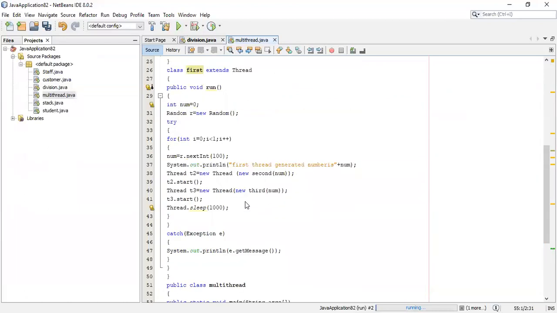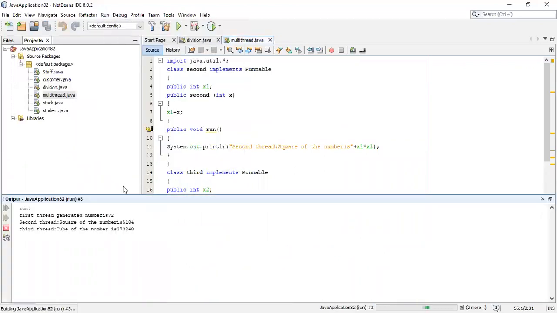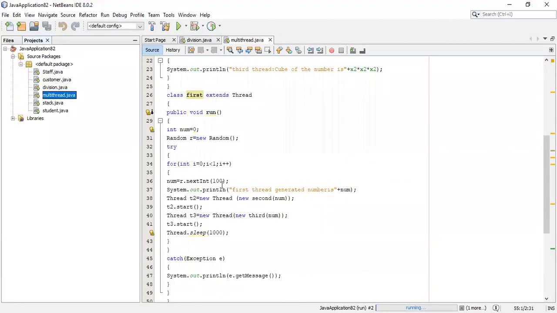Finally, I will run this program and show you the execution. See here, the number generated is 72. The square of 72 is 5184. The cube of 72 is 373284. The random number can be anything between 0 and 100. Suppose you want a smaller number, then you take this as 10, or take this as 5, and any random number ranging from 0 to 5 will be selected.